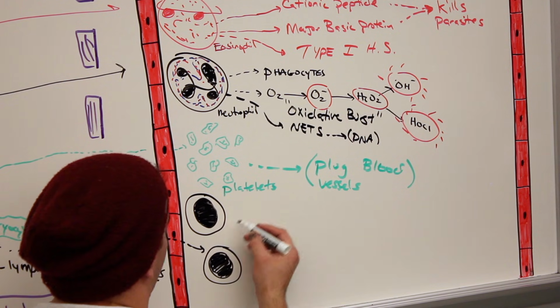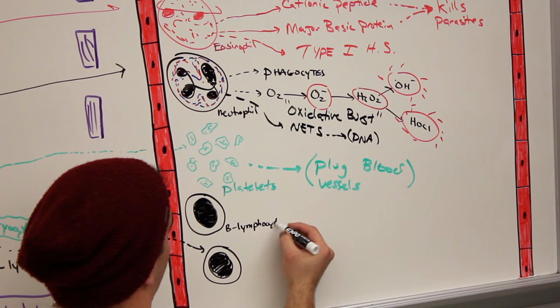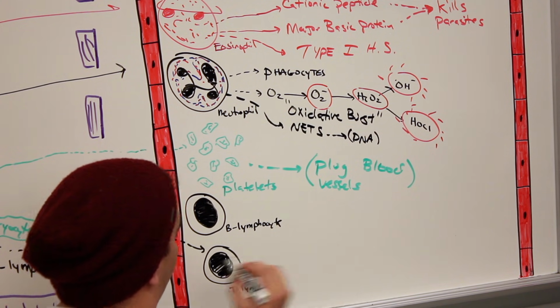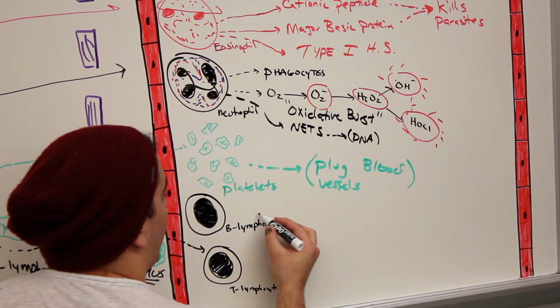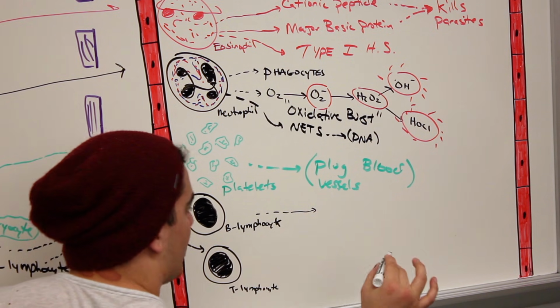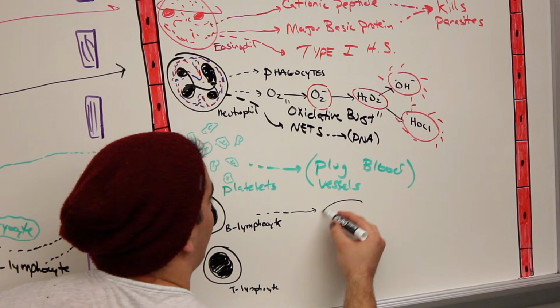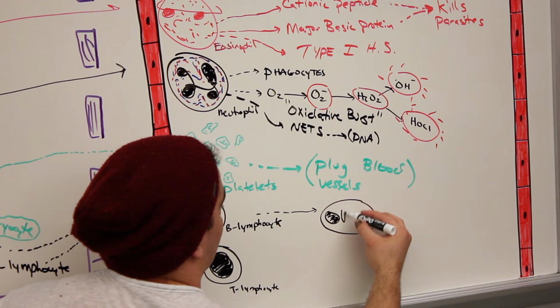Next cell over here is called a B lymphocyte. And this one is called a T lymphocyte. What can the B lymphocyte do? B lymphocytes are very good at being converted, so they play a role in humoral immunity. We'll discuss this in more detail in immunity, but what you just need to know right now is that they can turn into these really important cells, which are called plasma cells.